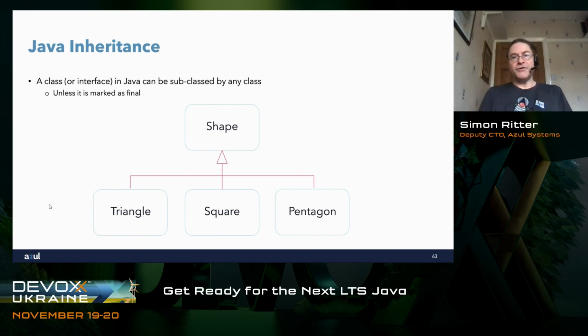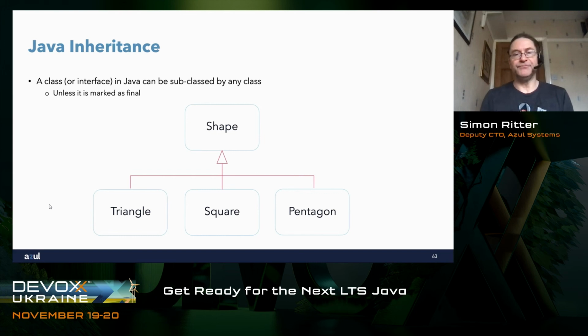The thing about this is that we have very limited control over how shape can be subclassed, meaning that we can either specify it as final, meaning that nobody can subclass from it, or if we don't mark it as final, any other class can subclass shape.